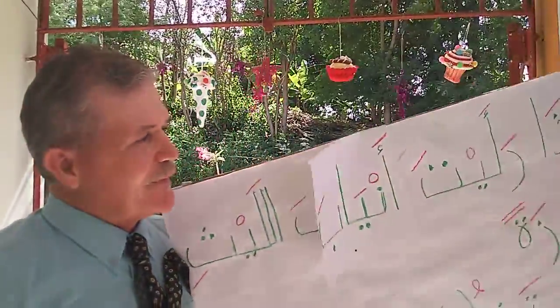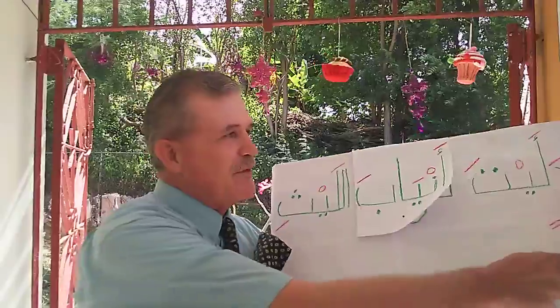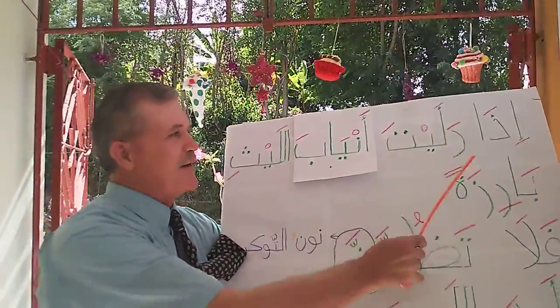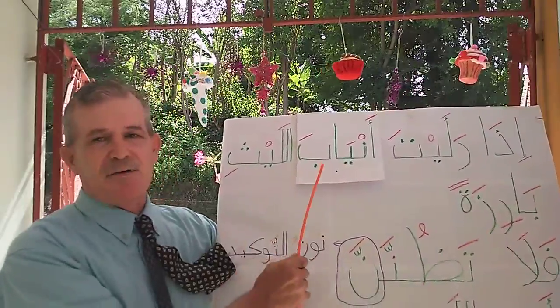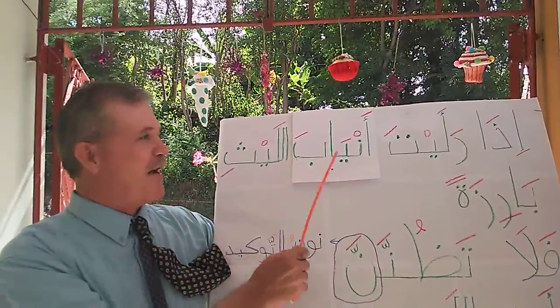Don't think he's smiling. So, in Arabic, we have إذا رأيت. If you saw, literally, if you saw. إذا, it's very windy here. إذا رأيت. If you saw أنياب الليث. And this is a two-word idafa, the fangs of the lion.